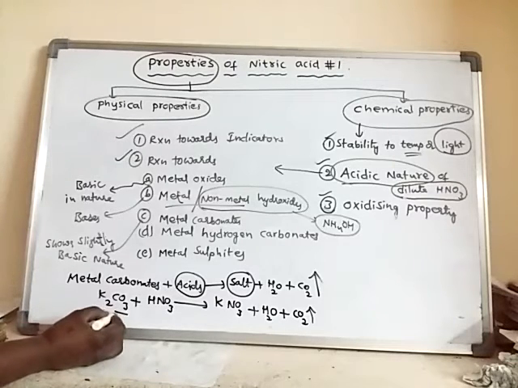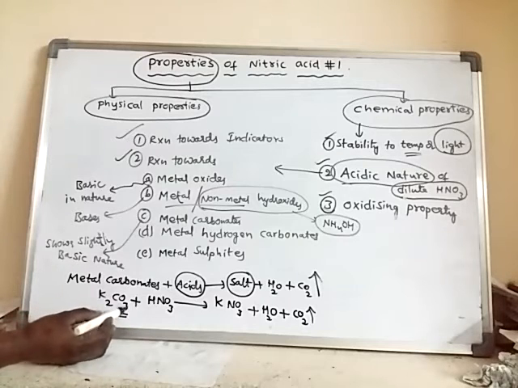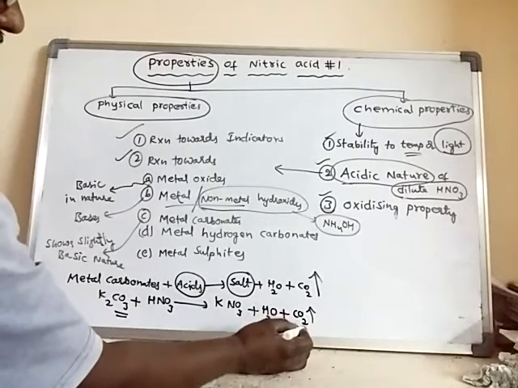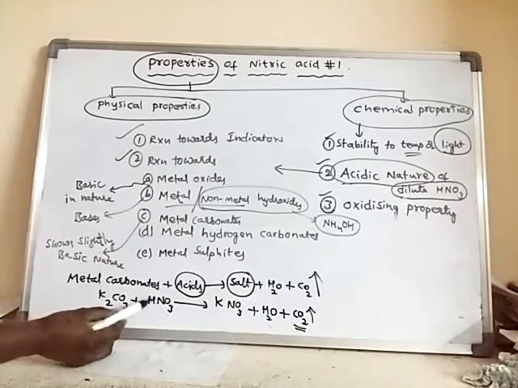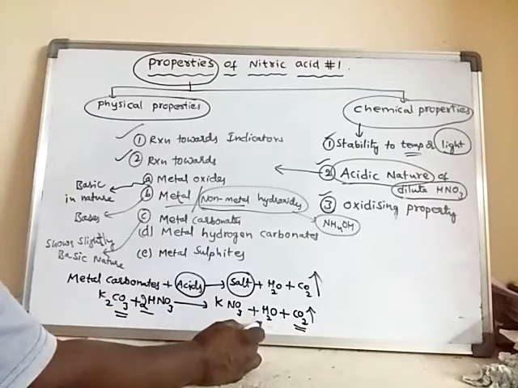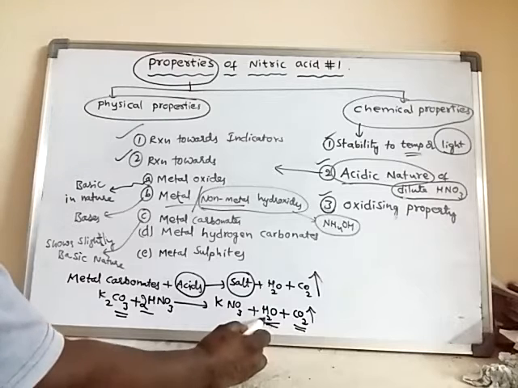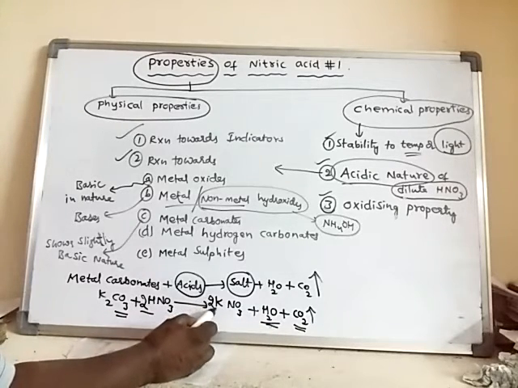Generally, in carbonates, this CO3 will break down into CO2 and oxygen, and that oxygen is taken by hydrogen from the acid and converts into water. What is left over is the salt.